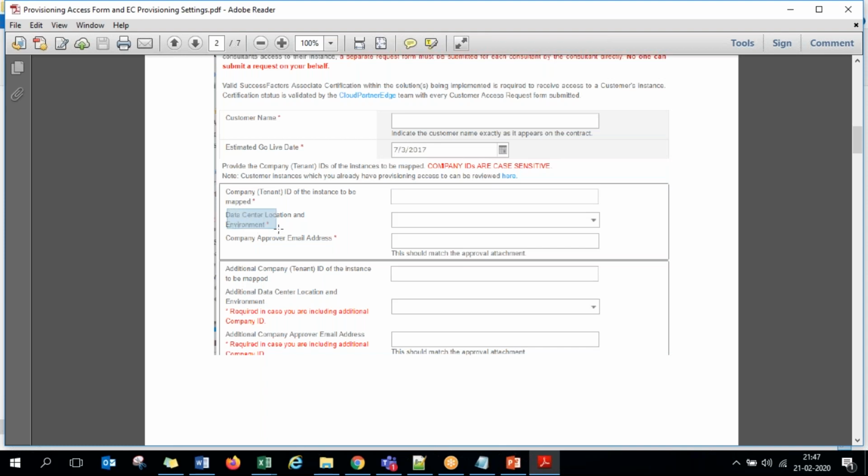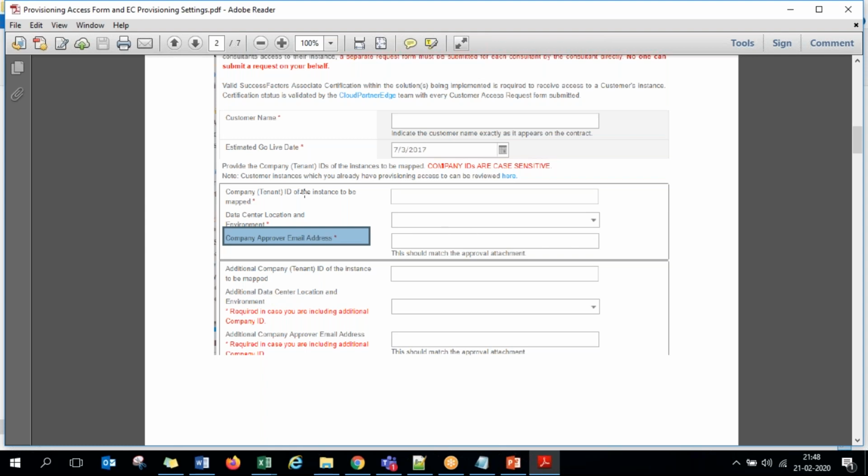Also the data center: we also have to drop a mail about the data center, so the data center location has to be checked with the customer. Here a drop down of all 15 data centers is listed, and whatever the customer project management team told you, you select that data center from the drop down. So company ID and data center are done. Here you also maintain the email address of the customer side project manager who gave you the approval.